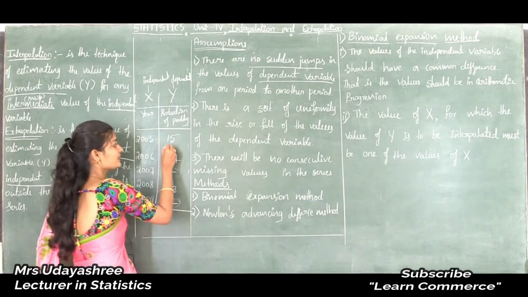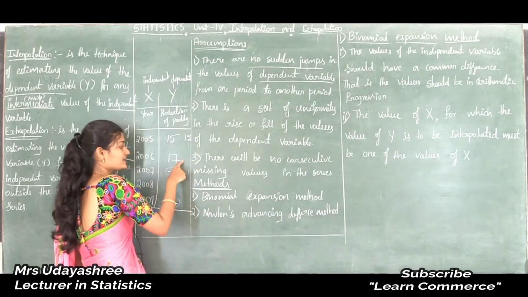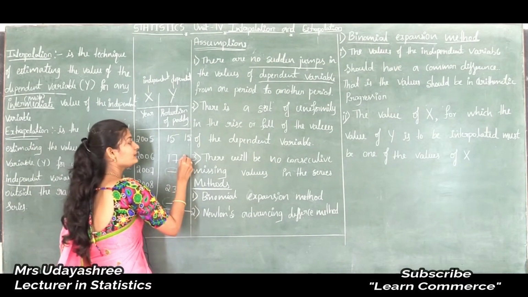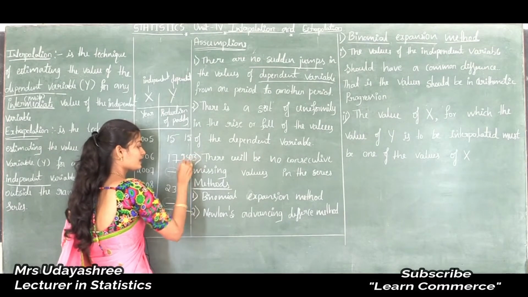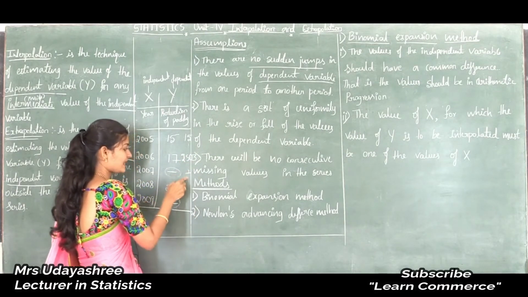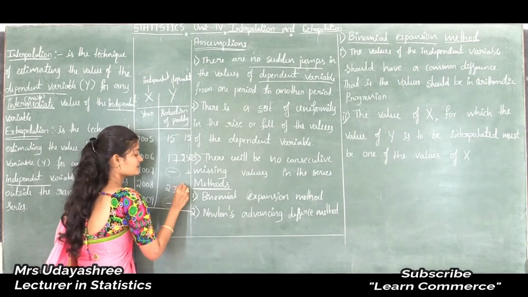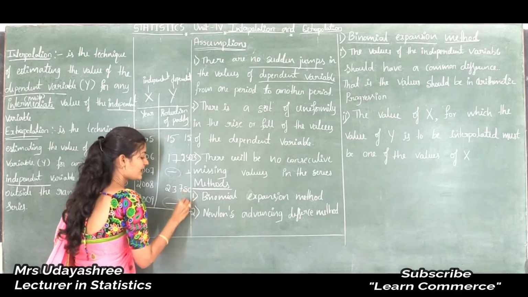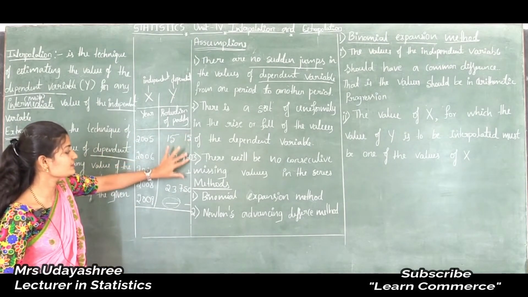For example, the first value is 15, the second value may be 250, the next value is missing, and the last value may be 750 and the last value is not there. See the gap between these observations.